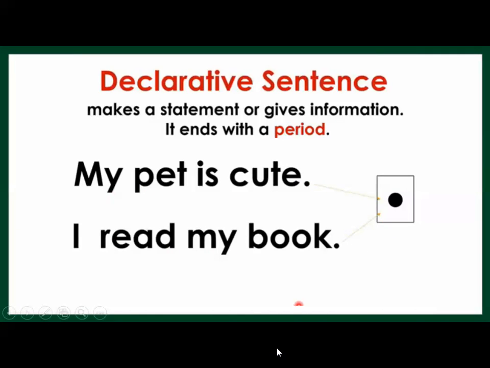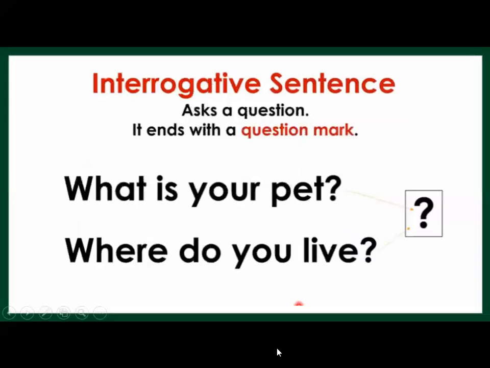Now we will move on to the second one, that is the interrogative sentence. An interrogative sentence asks a question, and it ends with a question mark. Now, what is your pet? This end mark, I told you, is called a question mark.